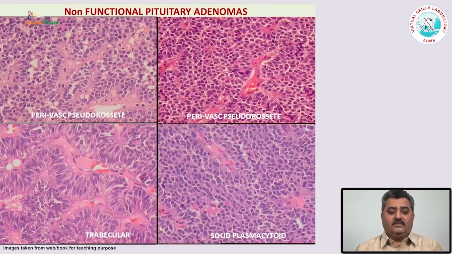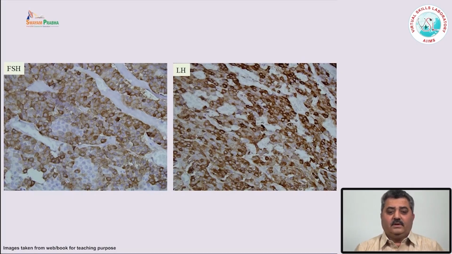but they have very characteristic morphology. They have perivascular pseudorosettes like ependymomas, maybe some rosette-like structures, or they may show some solid areas. And if you do the hormonal staining for FSH or luteinizing hormone, they are positive for these hormones.